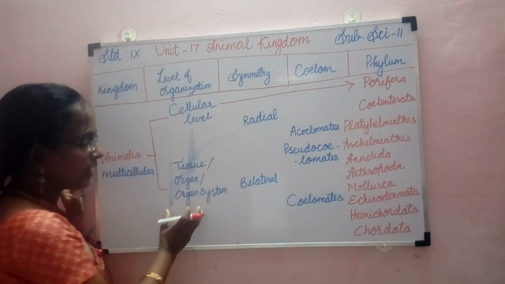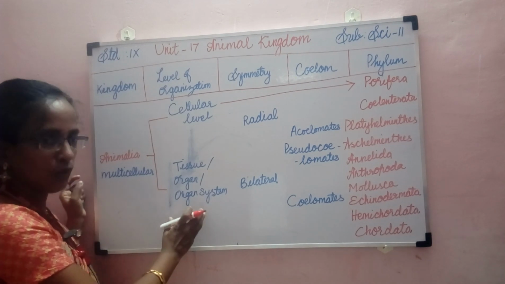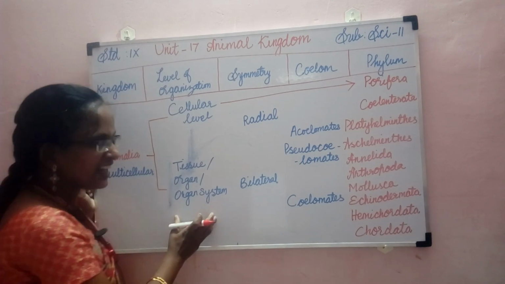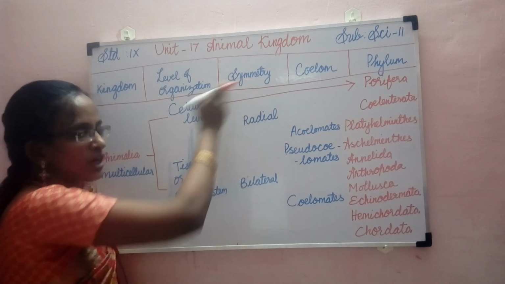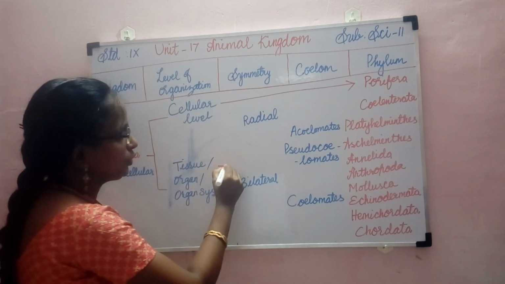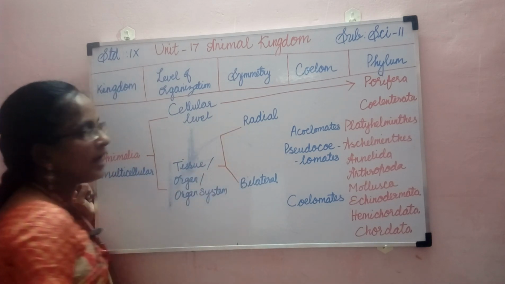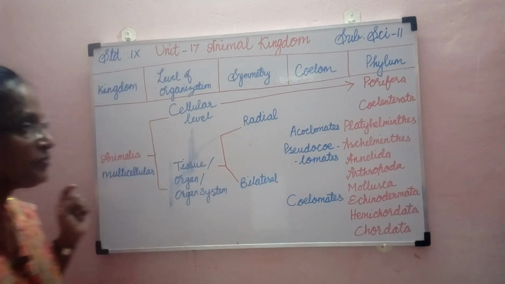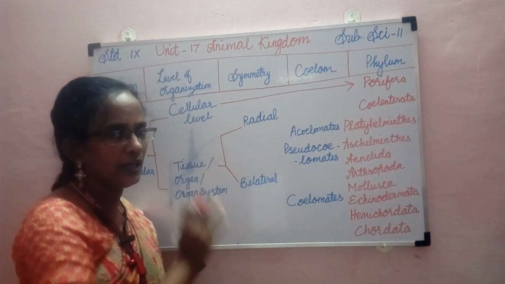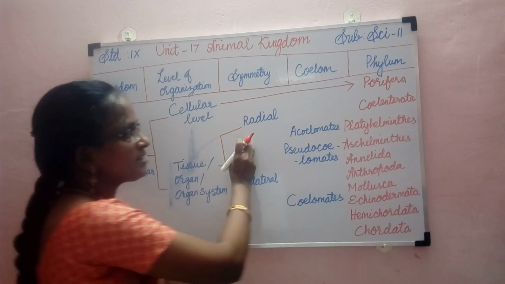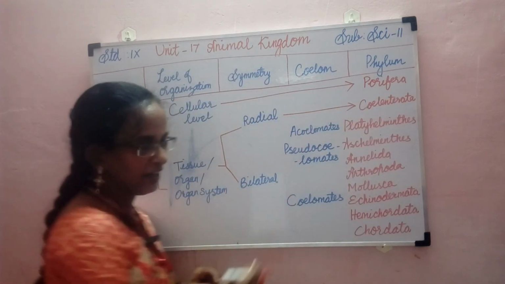When we come to the tissue, organ or organ system level, these animals are divided into two groups based on symmetry. What are the two types of symmetry that we learned? Radial symmetry and bilateral symmetry. Radial symmetry is present in certain animals, and those animals are grouped under phylum Coelenterata.